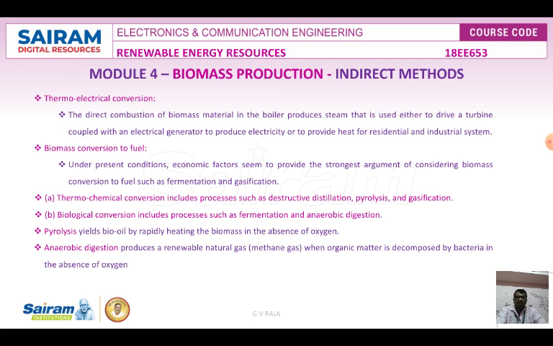And the efficiency of the gasification system is higher, but some factors affect this efficiency, for example biomass moisture content, combustion air distribution, that is the amount of excess air, operating temperature and pressure, and exhaust temperature. These are all the factors which affect the efficiency of the direct combustion system.